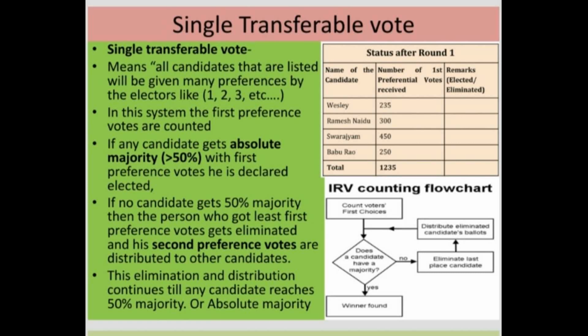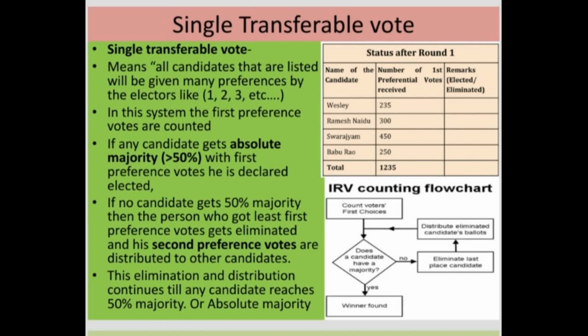the person who got the least first preference votes will be eliminated from the list, and his second preference votes will be distributed to all the remaining candidates. When the second preference votes are added, definitely there will be a change in the share of votes for every candidate. And now when the eliminated candidate's second preference votes are distributed to other candidates, then definitely one of the candidates will get more than 50% majority.